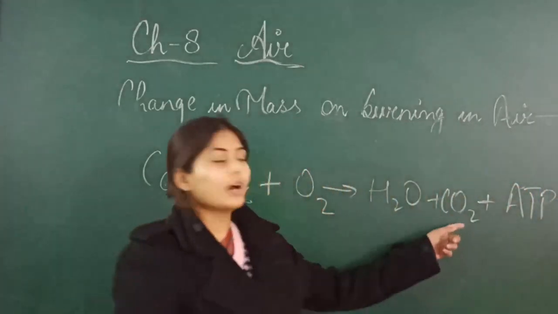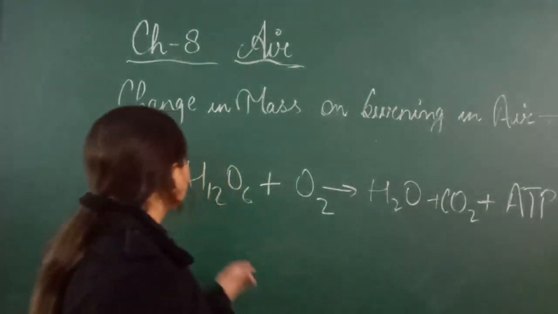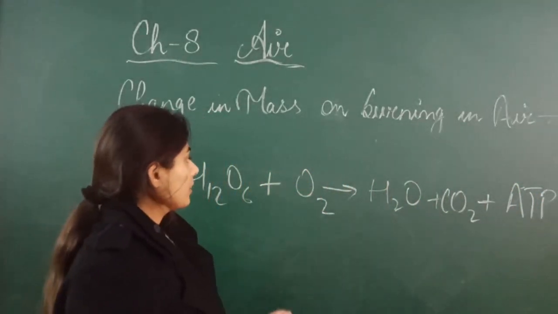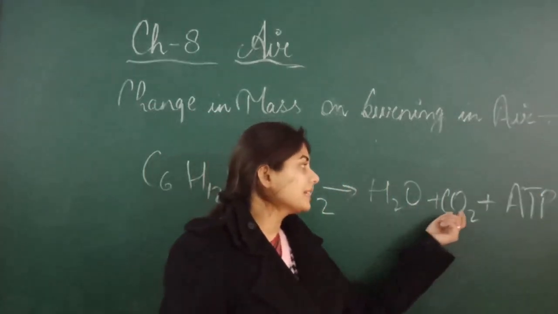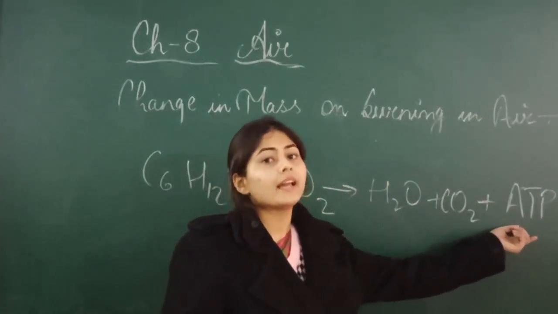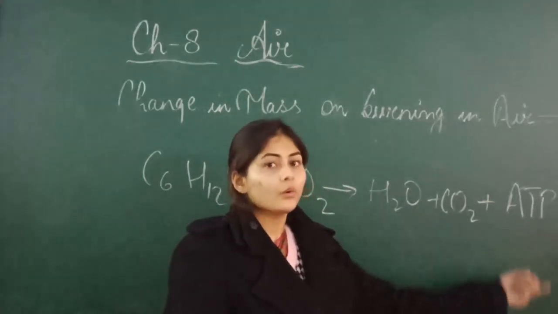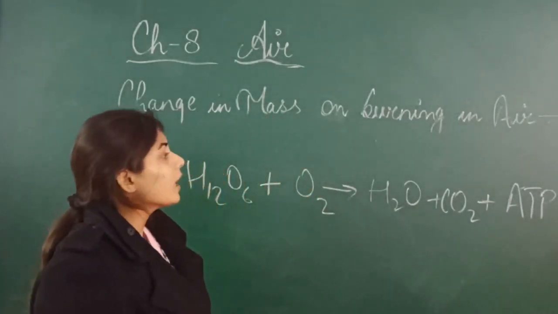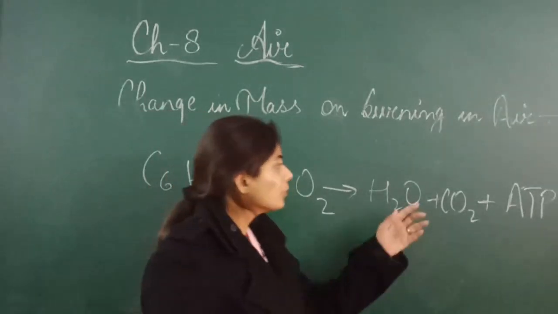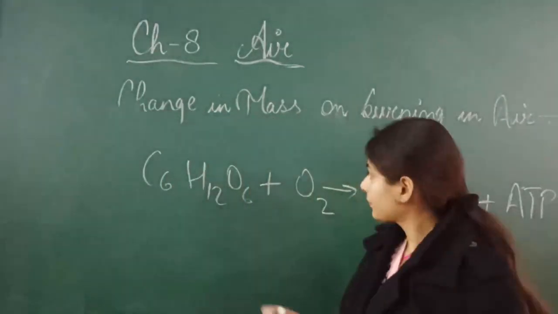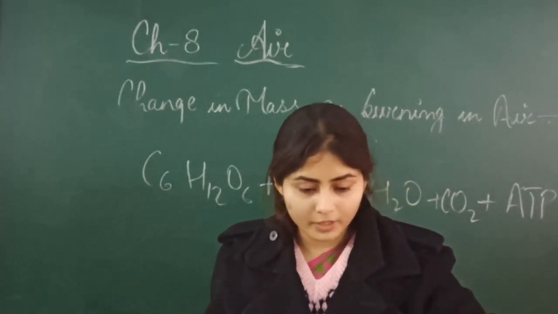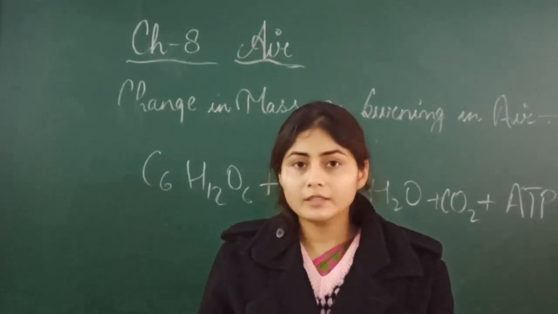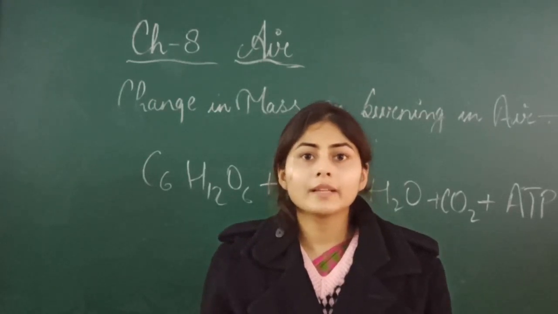That is the equation: glucose plus oxygen gives water, carbon dioxide and ATP energy. So oxygen breaks this glucose molecule and gives water and carbon dioxide, and ATP energy is released, and this energy we use to do different work, or our body systems use it to do different functions, right? So this is why oxygen is required for respiration. Without oxygen, the glucose molecule will not break and we will not get energy.